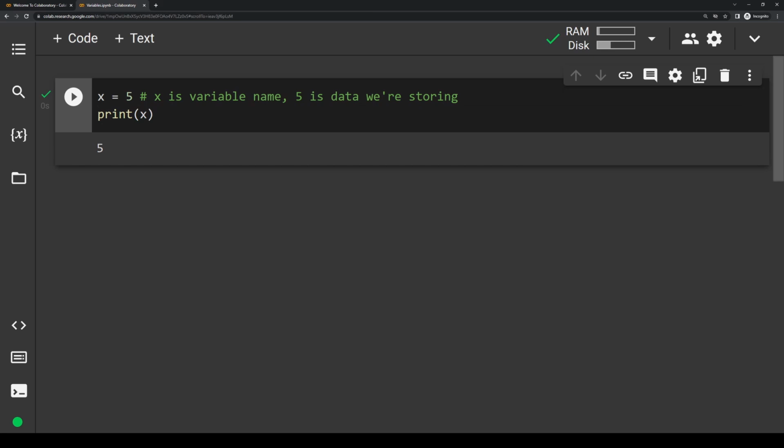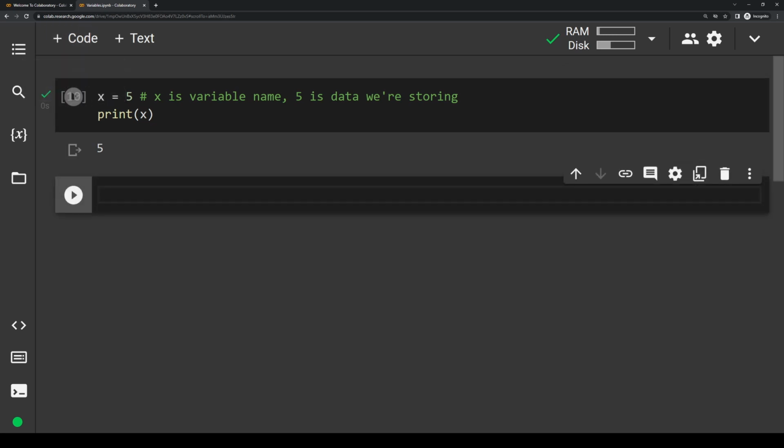I mentioned earlier that another type of data is called floats, which are basically just decimal values. Assignment is going to look identical to what we just did, except floats will obviously have a decimal value instead of a whole integer. So let's create a new code block here. Let's make a new variable, y, and instead of setting it equal to an int, we're going to set it equal to a float.